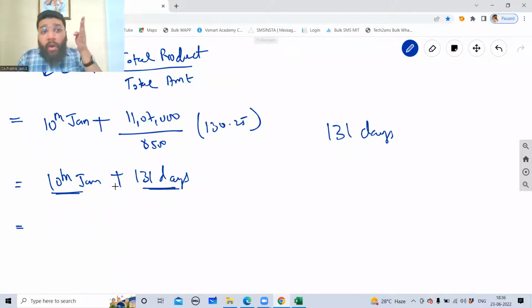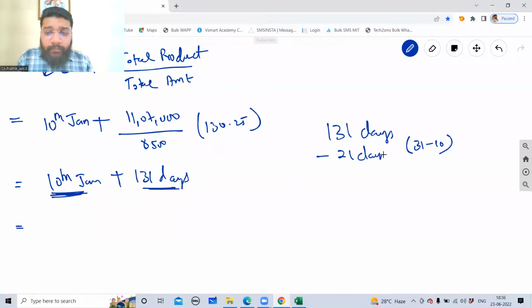So we are on which date at the moment? We are on 10th of Jan. So in Jan, how many more days we can travel? 31 days in total in Jan. If I minus 10 days of Jan, I will get 21 days. I can travel 21 days of Jan. So 131 minus 21 days of Jan. How did I get 21? 31 minus 10. Right?